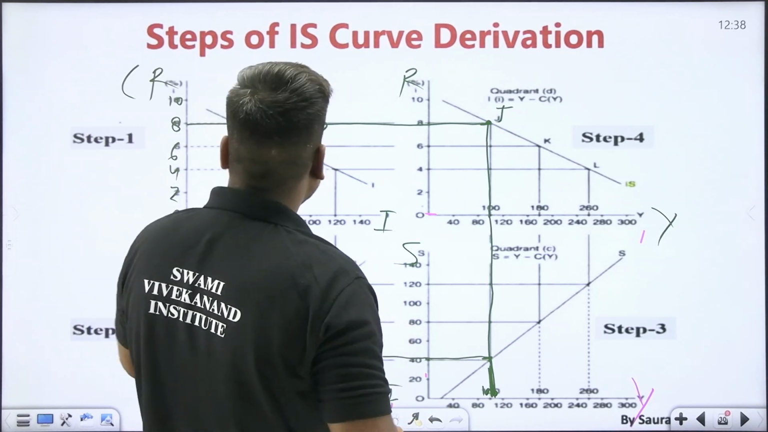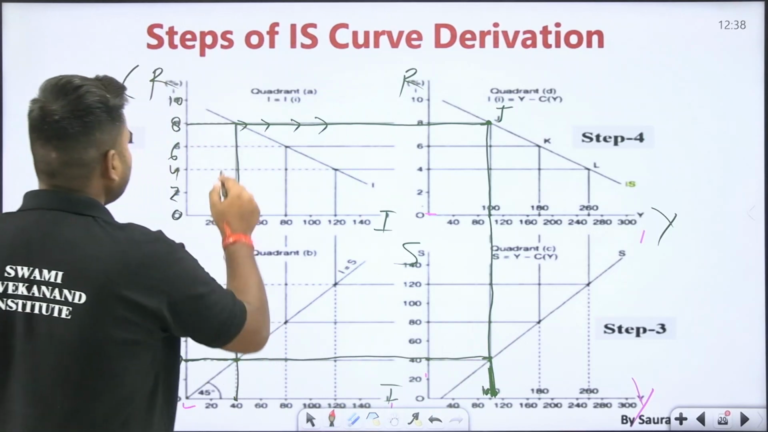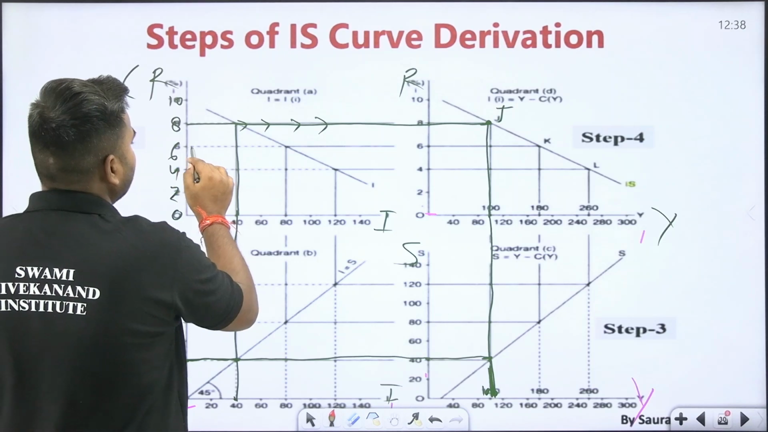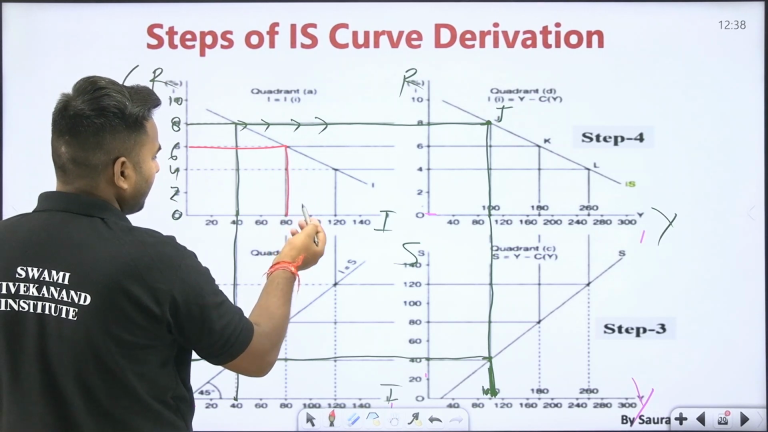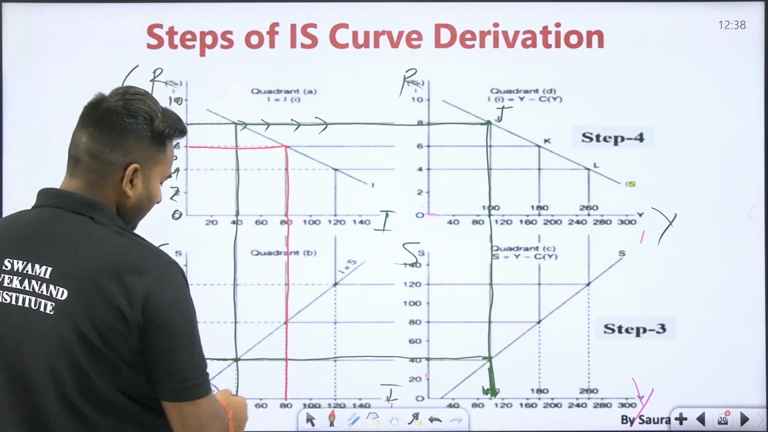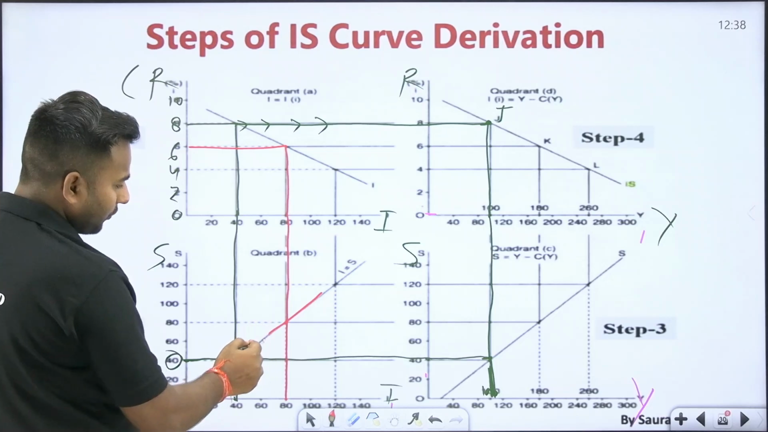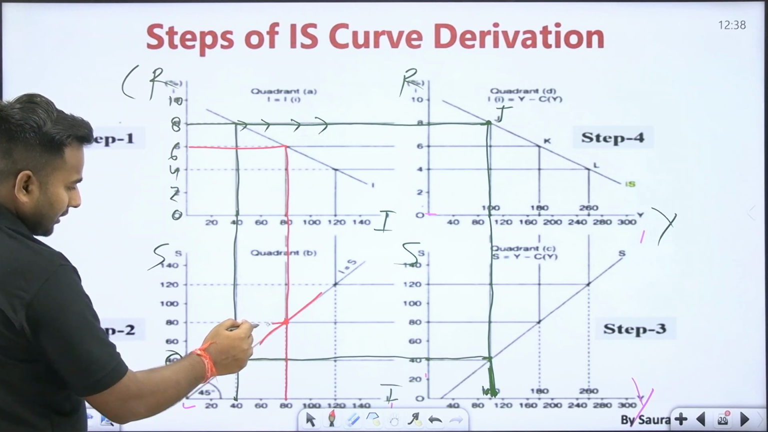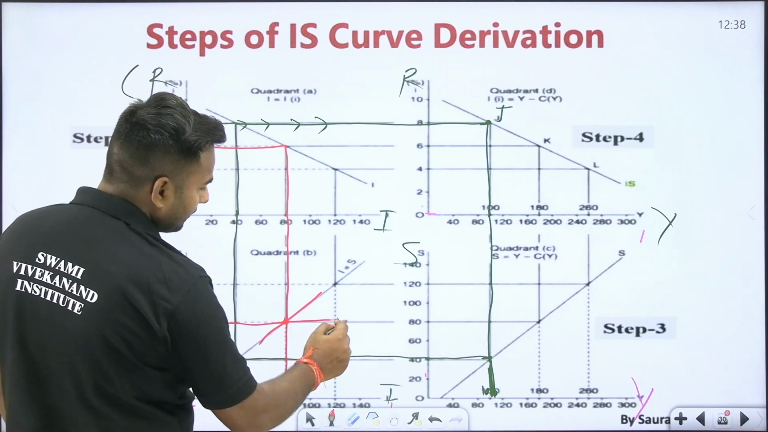Likewise, at a different rate of interest, like here when the rate of interest is 6, at 6 rate of interest you will have to find what investment is there, 80. By keeping investment 80, you will have to see what saving is there. This is the curve and this is the line, and they both are intersecting at this point. Here investment and saving is 80.